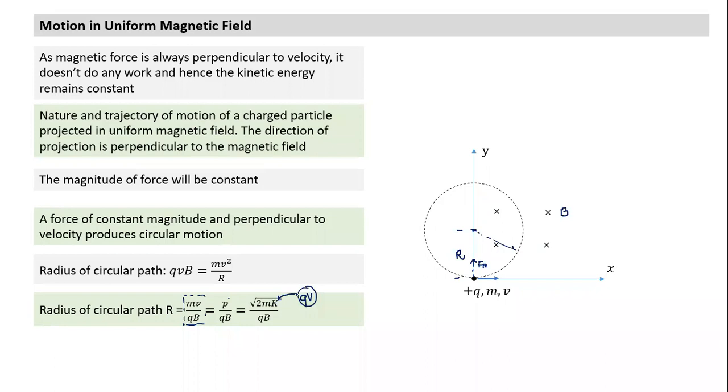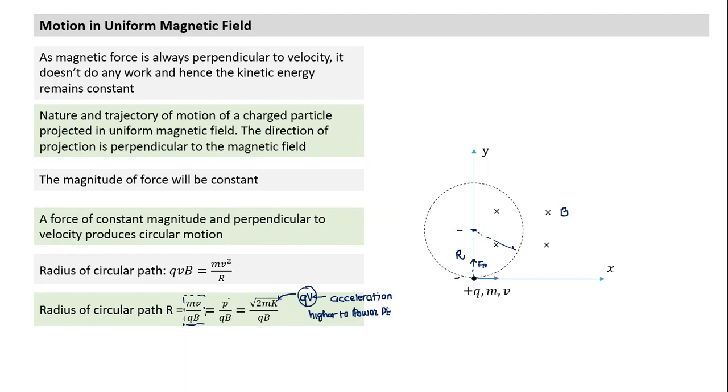Charge into potential, and we sometimes use the word accelerating potential. Why do we use accelerating potential? It is moving from higher potential energy to lower potential energy. It is losing potential energy and gaining kinetic energy. So these are three or four forms in which the same equation can be written.